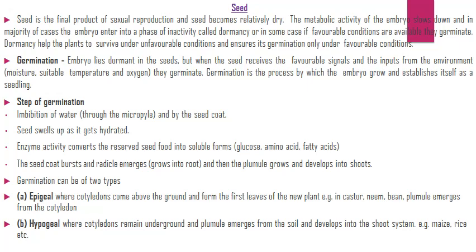Germination can be of two types: epigeal, where cotyledons come above the ground and form the first leaf of the new plant, like in castor, neem, bean, etc. Plumule emerges from the cotyledon. Hypogeal, where cotyledons remain underground and the plumule emerges from the soil and develops into the shoot system, like maize, rice, etc.